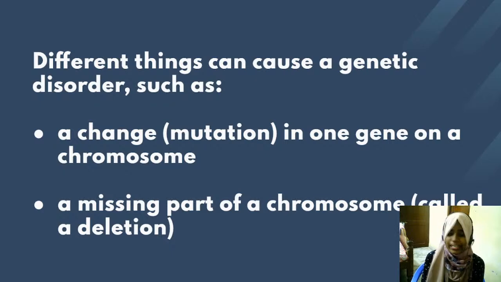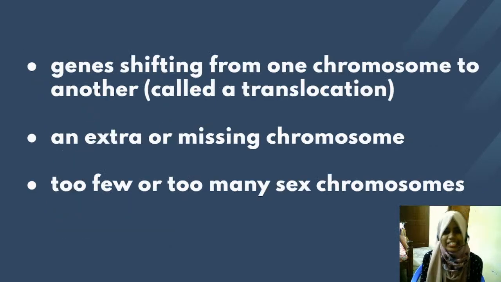I told you already that the chromosomes and the genes are arranged in a particular sequence. If one part of the sequence is missing, there will be a genetic disorder, and that is called a deletion. And the genes shifting from one chromosome to another is called translocation. The gene which has to be present on this side, if it moves to that side, is called translocation, and it can cause many problems or genetic disorders.